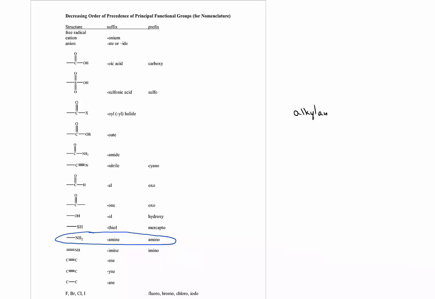It can either be named as alkylamine or alkanamine. We'll see examples of both. Let's start with the example of a primary amine that is bonded to a butyl group. So this would either be named as butylamine, all one word, no spaces, or butanamine.